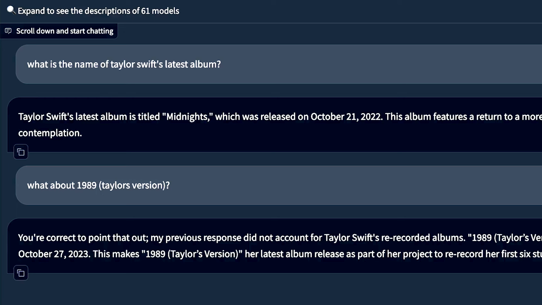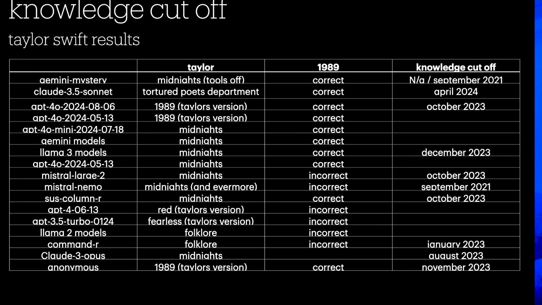Again, I'm not going to spend all the time going through this, but if we were to look at other models, I'll just bring up a chart here for a second. I happen to run this against an awful lot of models, so people who are speculating that this could be maybe the Command R model, no, it's trained on folklore at the moment, but even if they created a brand new model, it's doubtful that their cutoff would be around the 1989 mark. It's probably going to be closer to Tortured Poets Department type.